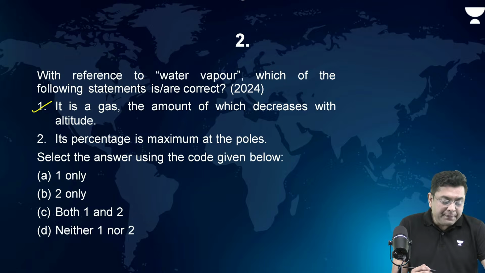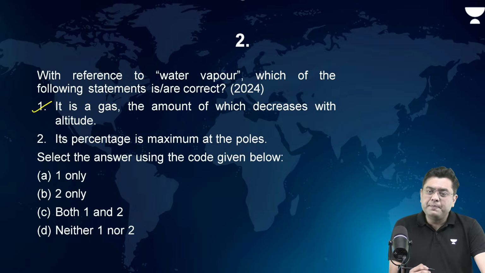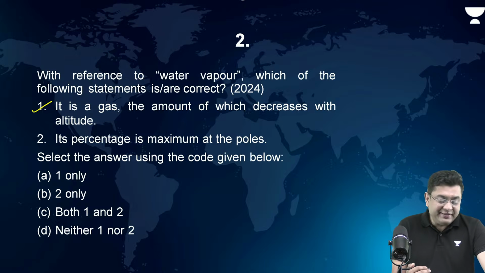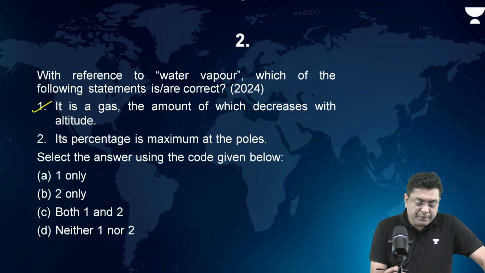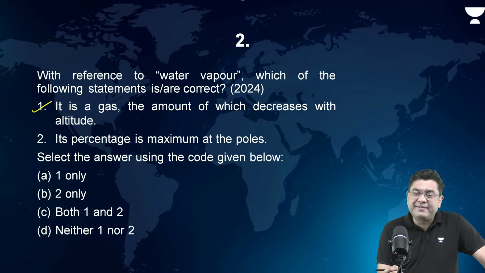And water vapor, the density is going to be maximum at the region of the ground surface. And as you move higher up, the overall density of water vapor, the concentration of water vapor, tends to reduce. Its percentage is maximum at the region of the poles. Is this correct? No.